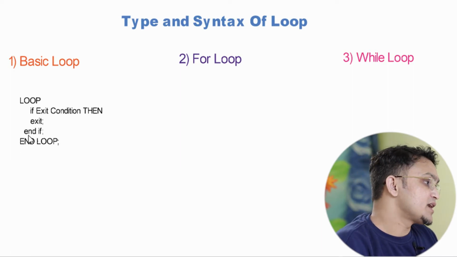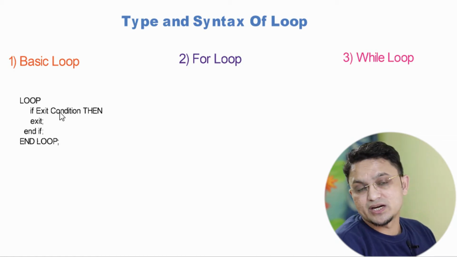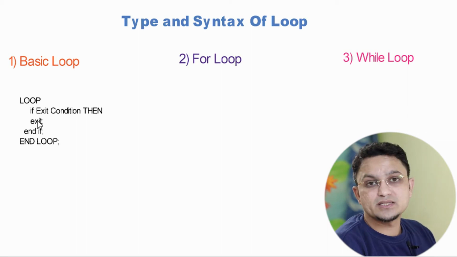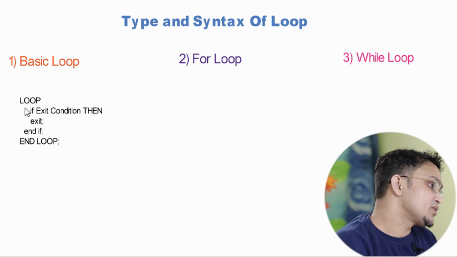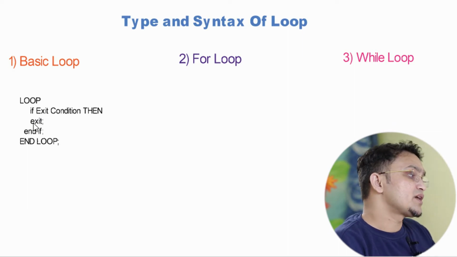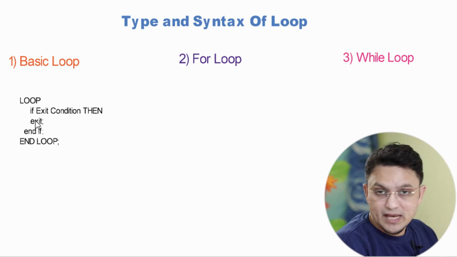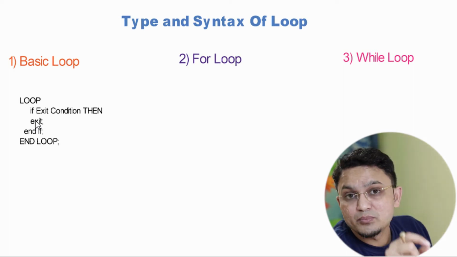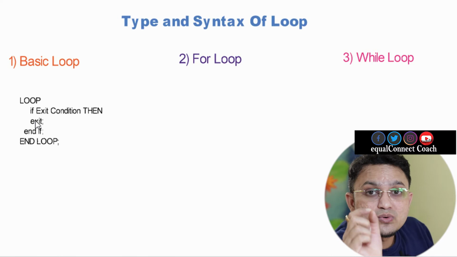Once all the lines over here are executed, it will again come over here and check the condition. If it is true, only then will it go inside this, otherwise it won't, and it keeps on doing like this. And as soon as this condition becomes true, it will execute this exit, and over here exit will play an important role. And what is the role of the exit?